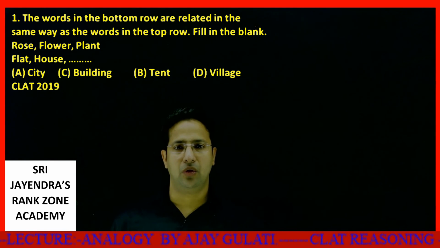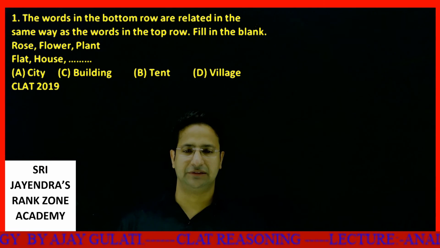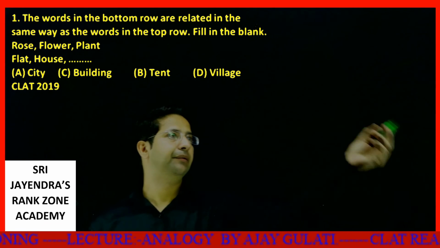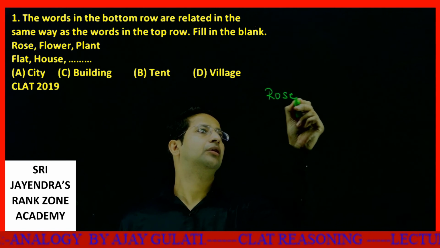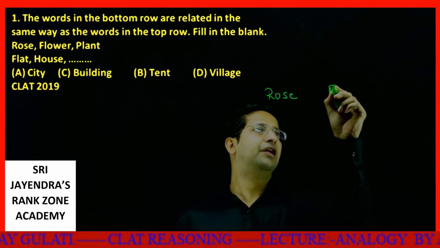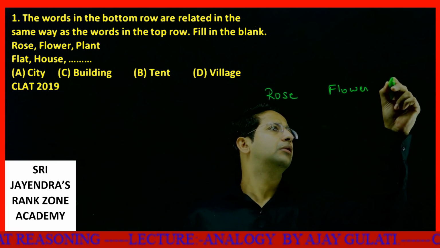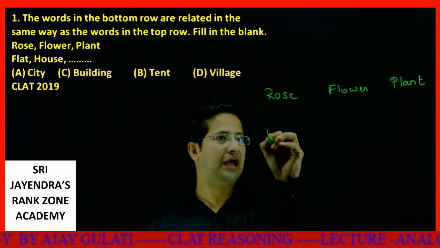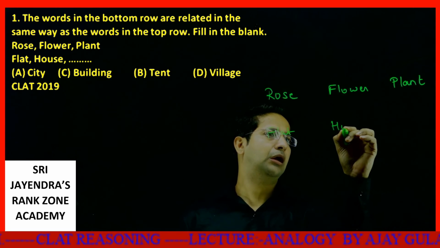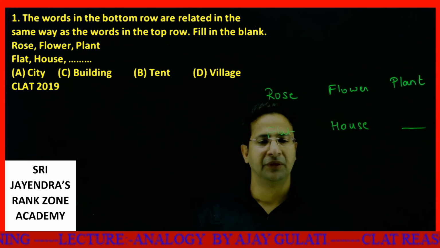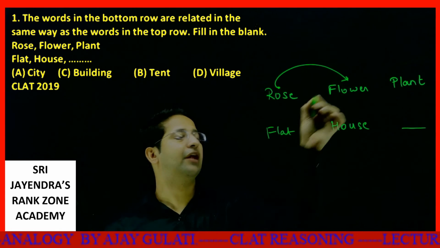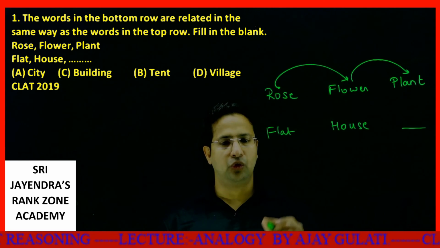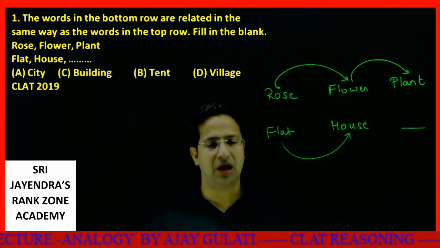The words in the bottom row are related in the same way as the words in the top row. Fill in the blank. Rose, flower, plant. Then flat, house, and this is the blank. First of all, rose is a category of a flower, and flower is basically a plant. So I'll say flat is a property of a house.